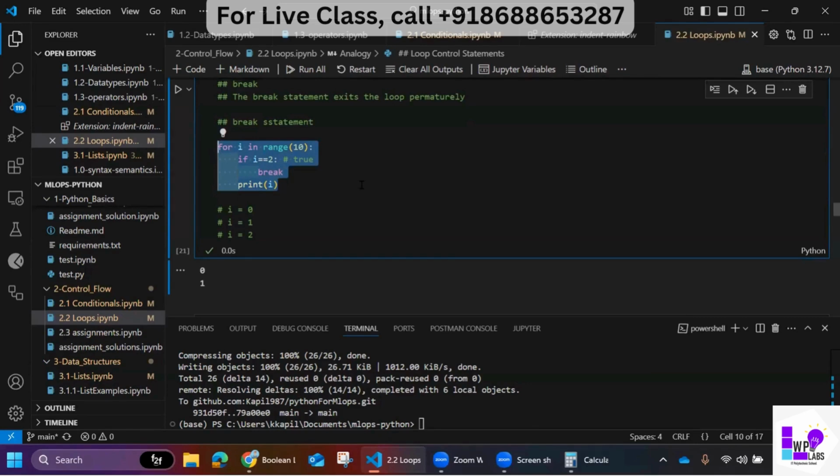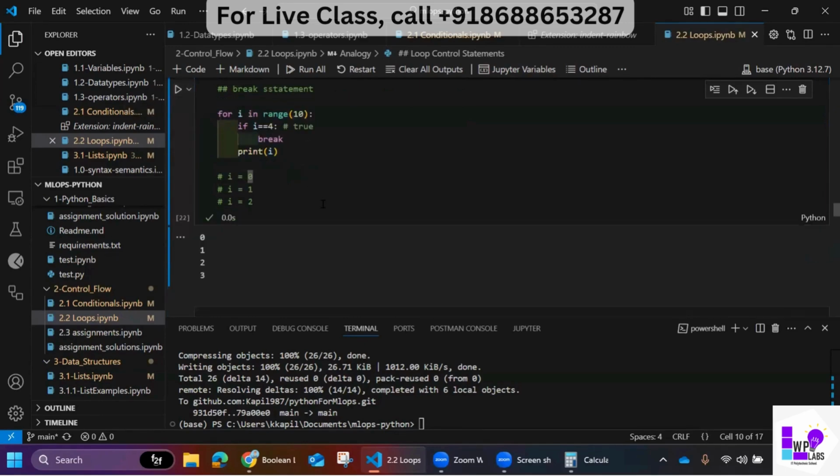Say if i equals 4, the same thing happens. When i became 4, up to 3 got printed, and after that it broke out of the for loop.